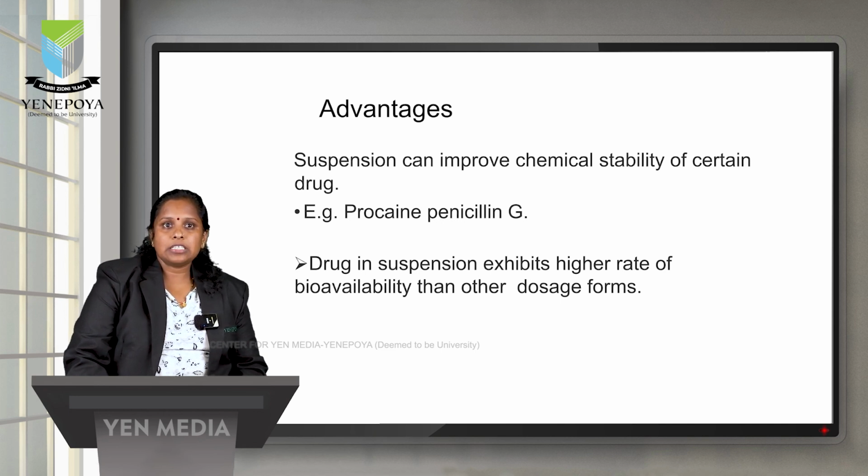So the first advantage is that they can improve the chemical stability of certain drugs. When you give a syrup form, or a monophasic type of formulation, they are chemically unstable. They may undergo a chemical incompatibility or a physical incompatibility. So it is better to convert them into suspension forms. In a suspension form, we are not solubilizing the drug molecules. We are adding a suspending agent or a wetting agent, or increasing the viscosity of the external phase. So the particles are dispersed or suspended in the given solvent.